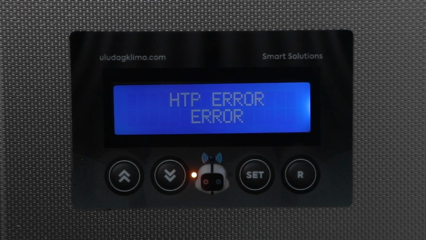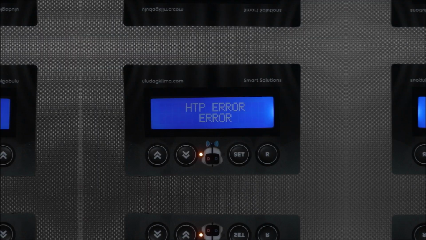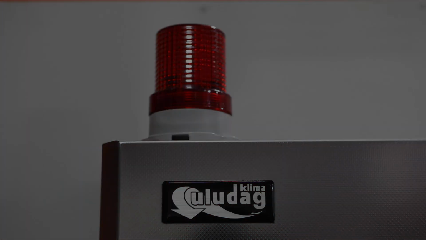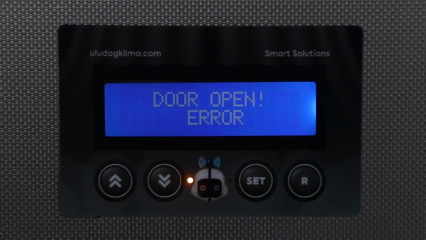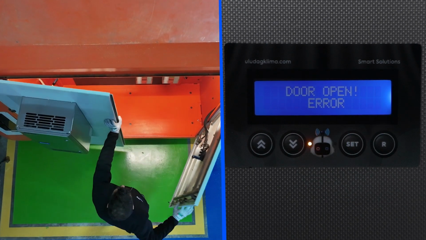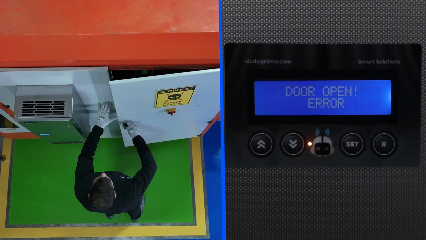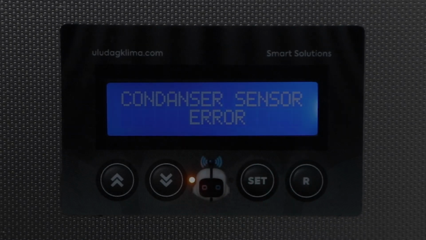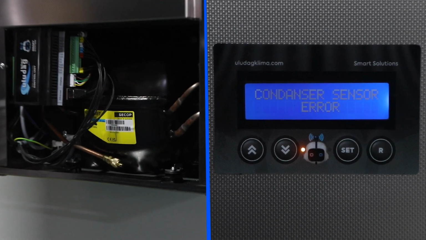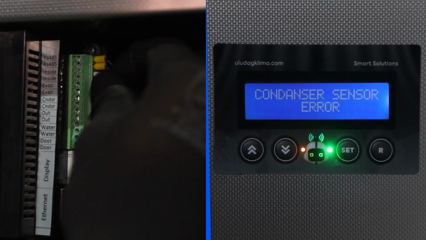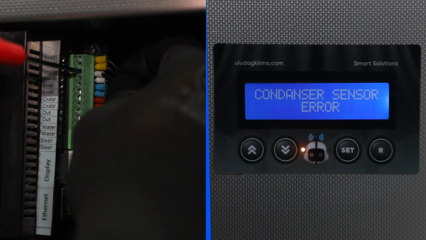HTP fault. High temperature message. This message appears when the upper value set in menu 2 is exceeded. Door open error. Appears when the door switch is connected and the panel cover is open. The compressor and fan stop. Sensor errors. There are 3 NTC sensors that measure temperatures at different points inside the device. Sensor errors occur when there is a fault or breakage in these sensors.